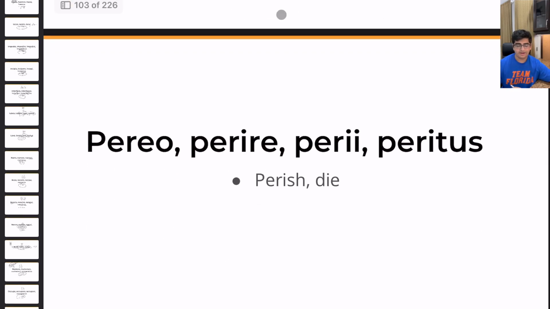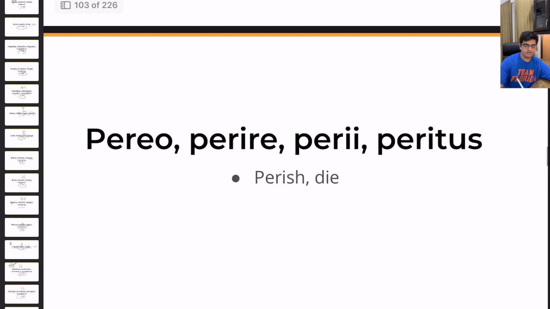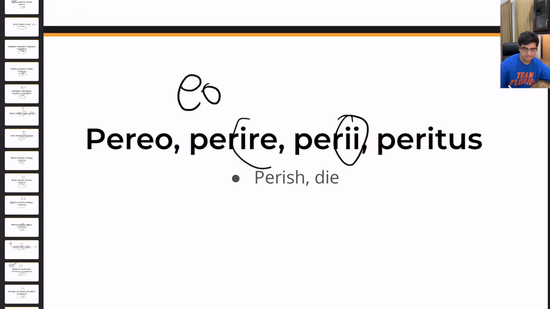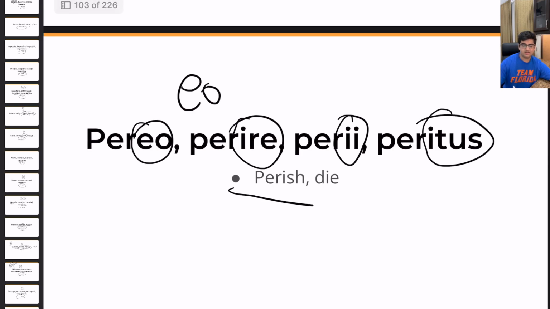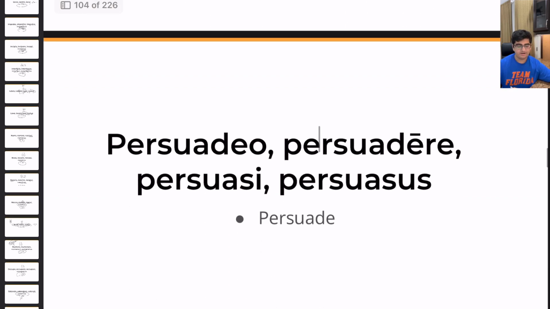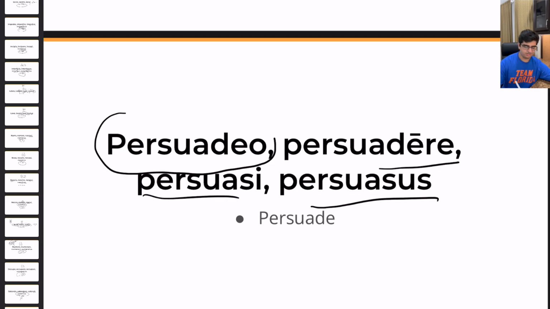Now we have pereo, perire, perii, peritus. I just want to stop here and review a little thing. We can see how this is a compound of eo with the per, and the eo here, and the peritus. And this basically means to perish or die. And finally, we have persuadeo, persuadere, persuasi, and persuasus. And that basically, as you can see from persuadeo, means to persuade.